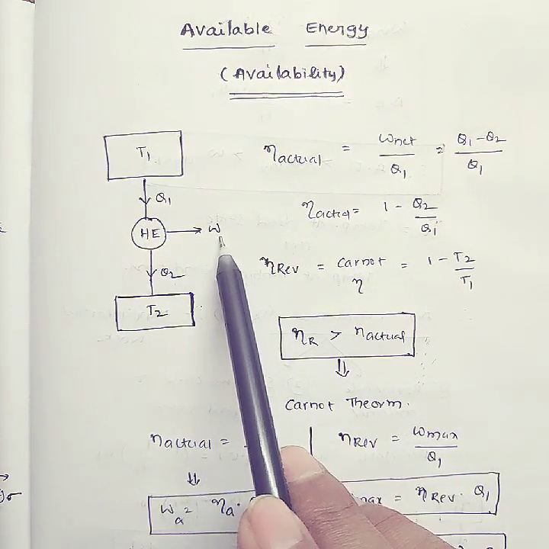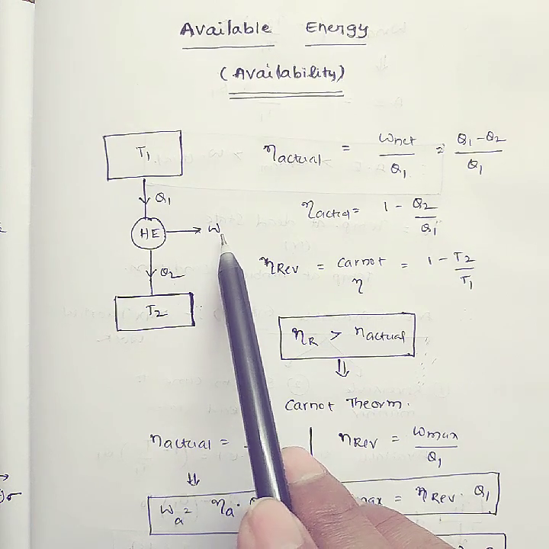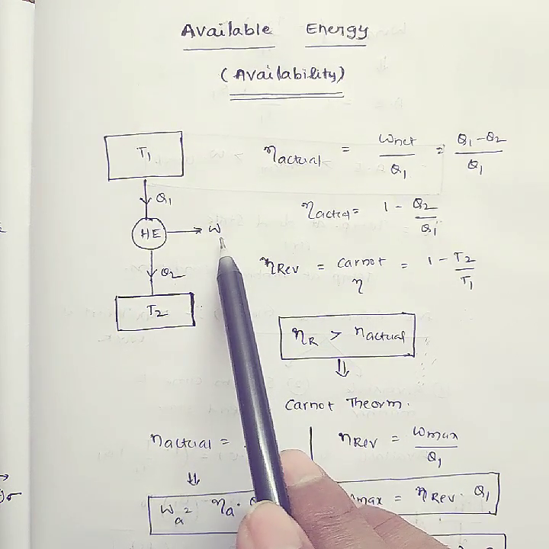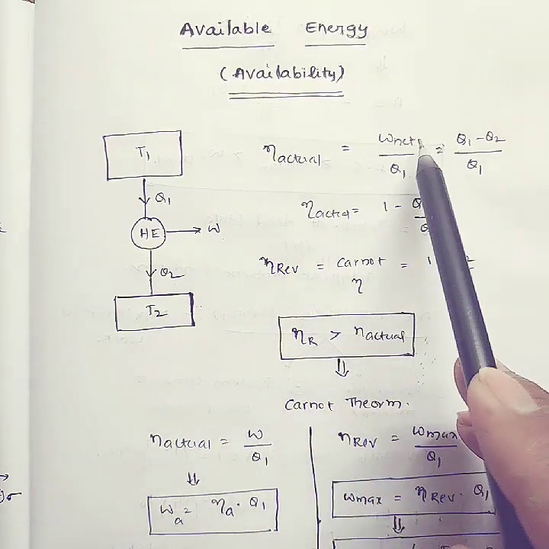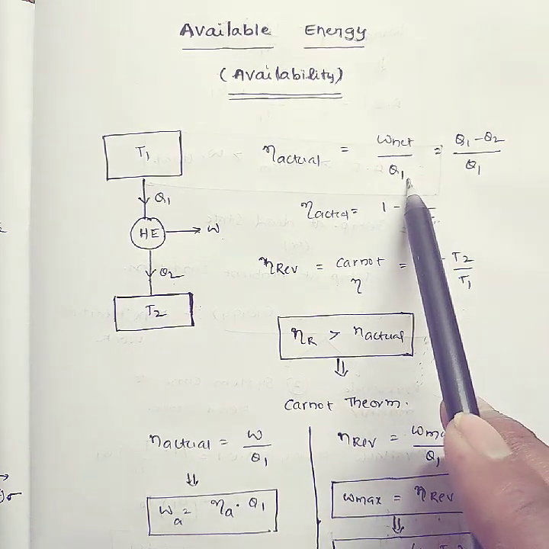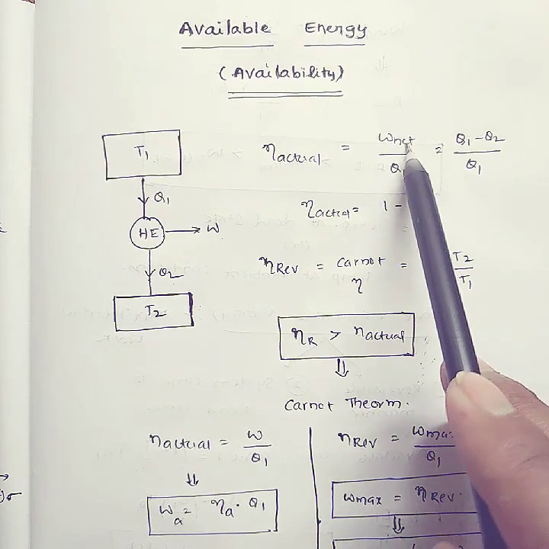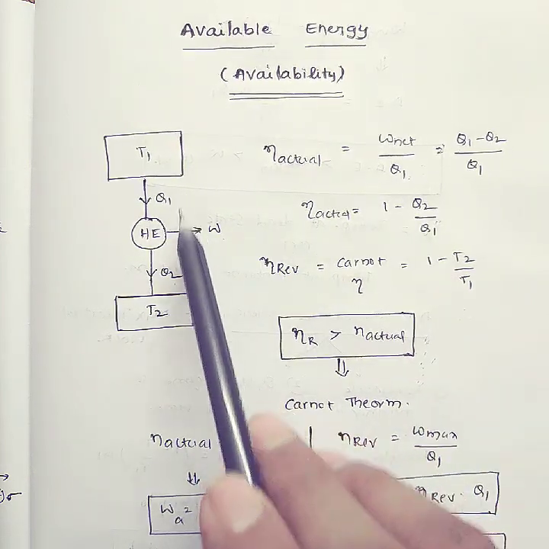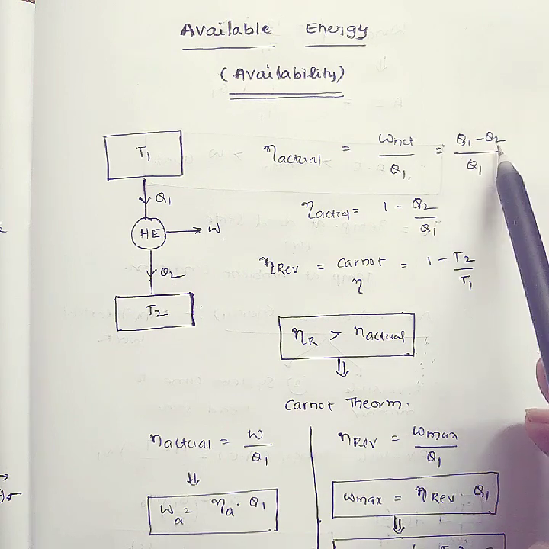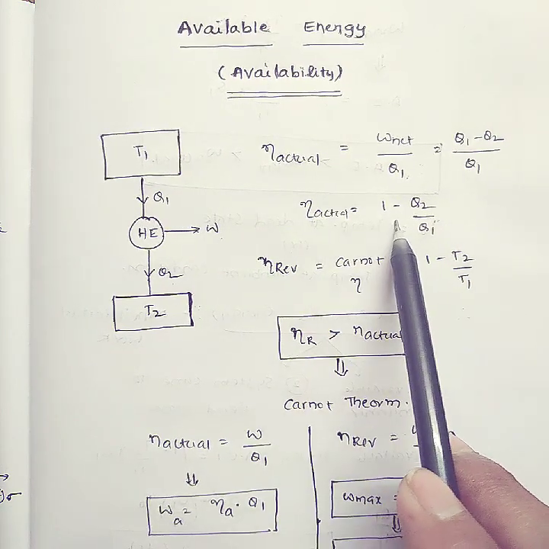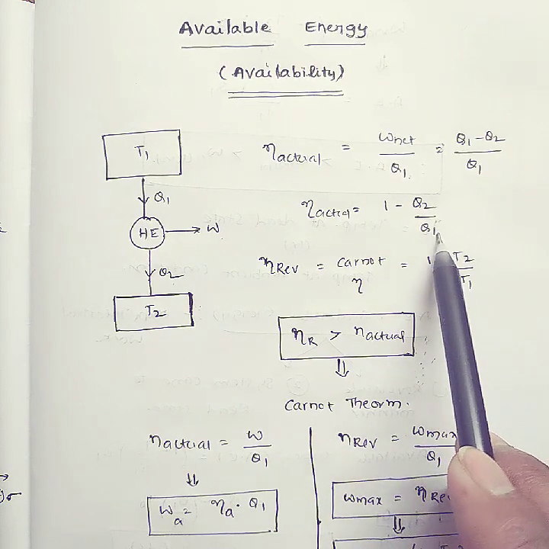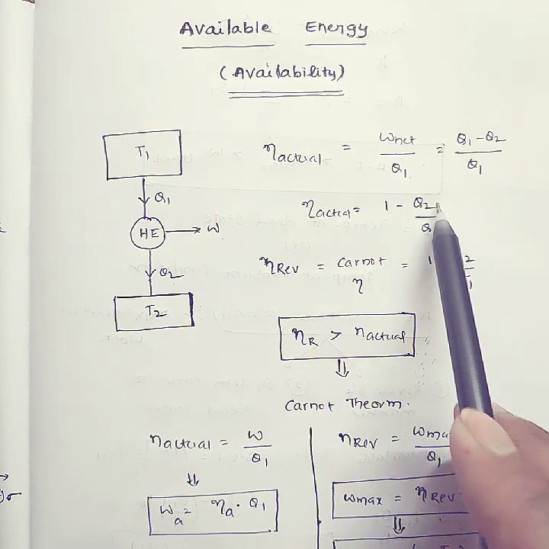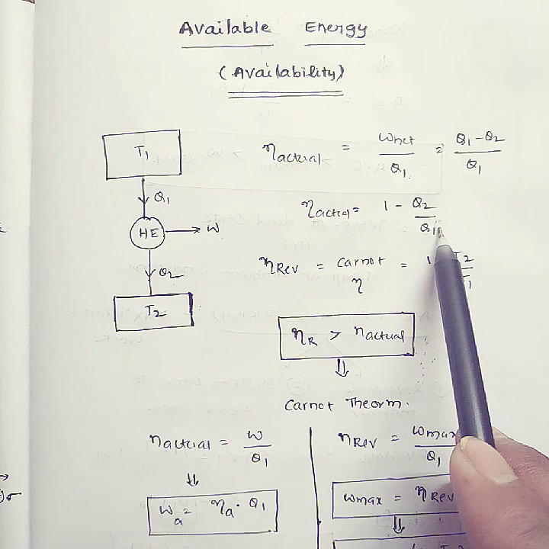Now you can tell in two ways. First, concentrate on the actual work. What is the actual efficiency? Actual efficiency equals W net by Q1, the heat supplied. W net is equal to Q1 minus Q2. So the actual efficiency is equal to 1 minus Q2 by Q1, where Q2 is the heat rejected and Q1 is the heat supplied.